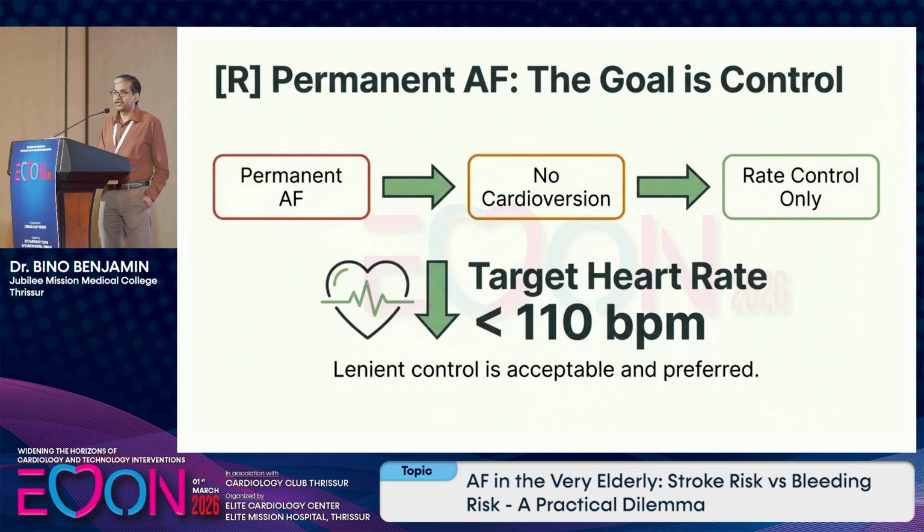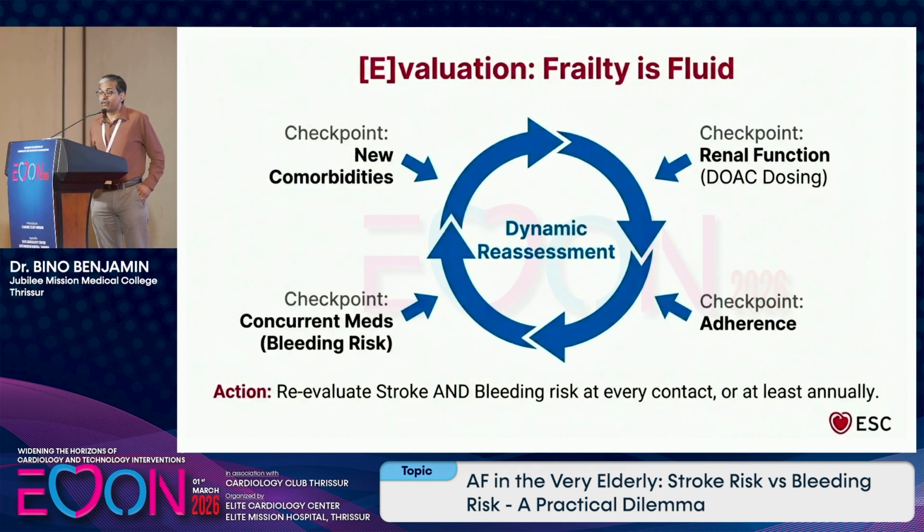So in this type of patient, permanent atrial fibrillation, no cardioversion, no rhythm control, go for rate control, and the target heart rate should be a lenient target heart rate control of less than 110 rather than less than 80. If you target for less than 80, the complication rates are more. Now the last one, evaluation.